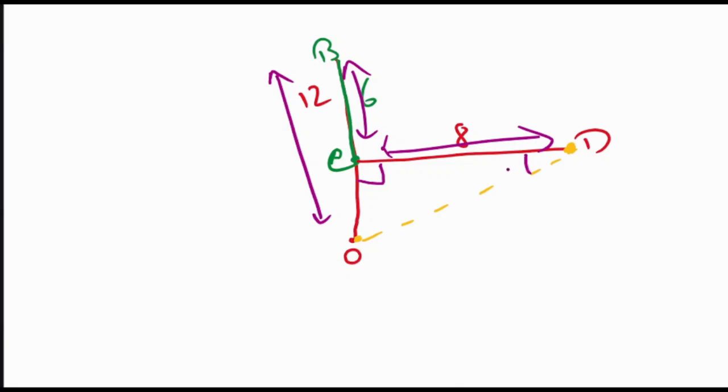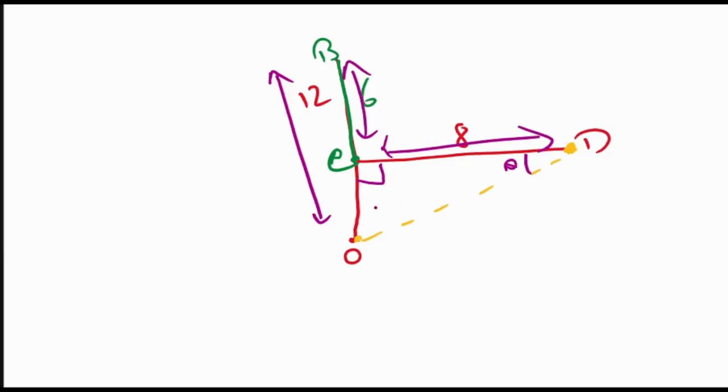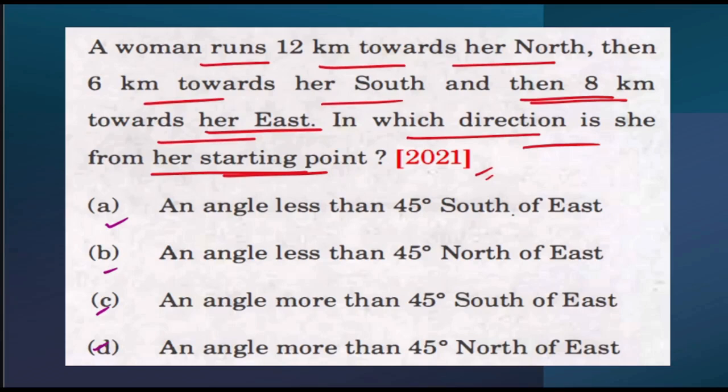If we remember trigonometry, in class 9 and 10 we did trigonometry, right? So basically, if you go through the options, the distance you can easily mention, the direction you can easily say. Now the direction will be this: this was her starting point and now she is at this position. So what is her direction now? This means it is northeast. This is north and this is northeast. So her direction is northeast. So this option we can ignore because it says south of east. This option also we can ignore because again south of east.